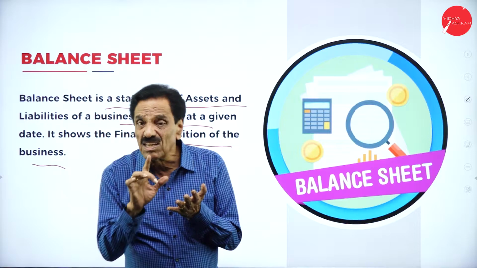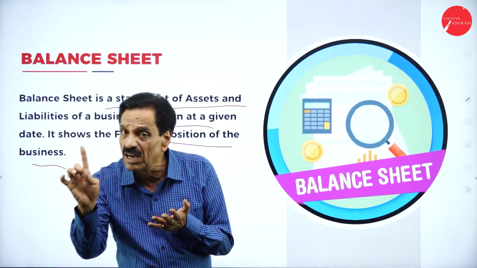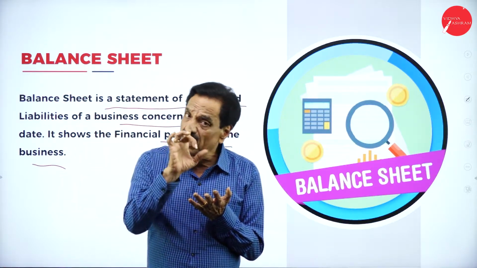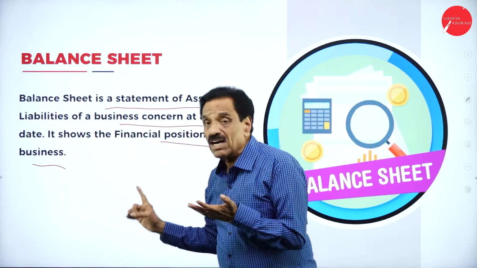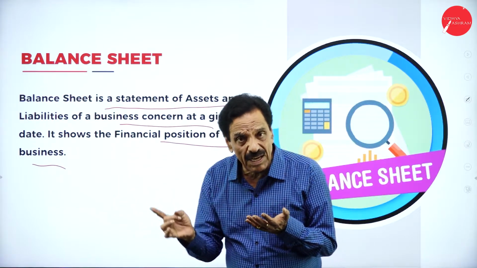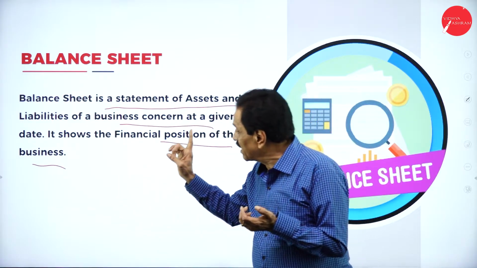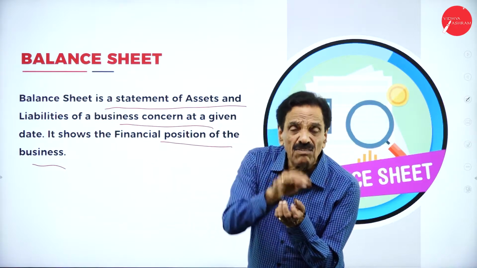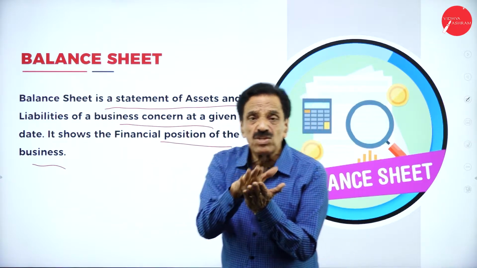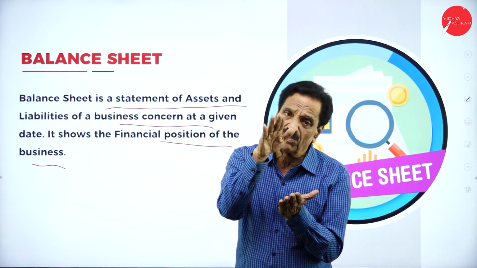Trading account gives the results of gross profit or gross loss. Profit and loss account gives the result of net profit or net loss. Balance sheet is not an account. It is only a statement of assets and liabilities which shows the financial position of the business.